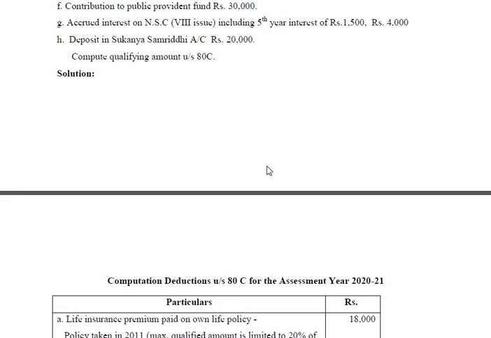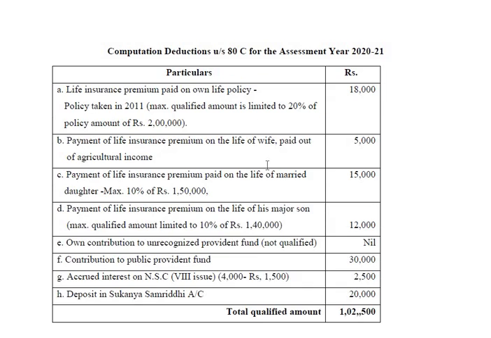Let us see the total qualified amount and whether the entire amount is allowed or not. So I have already listed out all these things. See, life insurance premium paid on own life policy, entire 18,000 is qualified because ceiling is 40,000. So 18,000 is much less than that. Here on the life of wife, entire amount is qualified, though it is paid out of agriculture income, that doesn't matter.